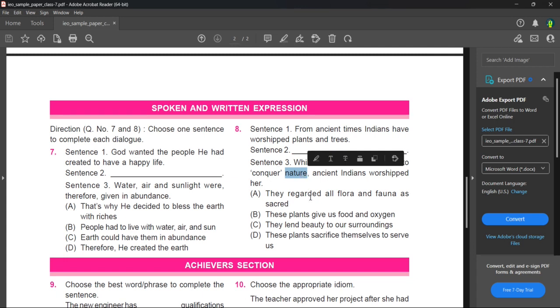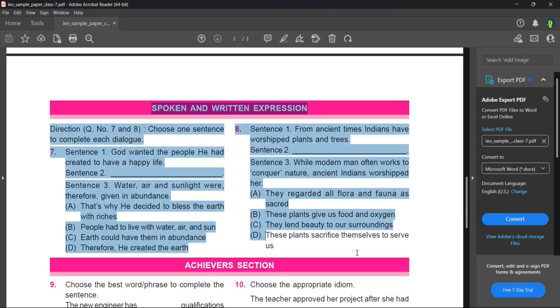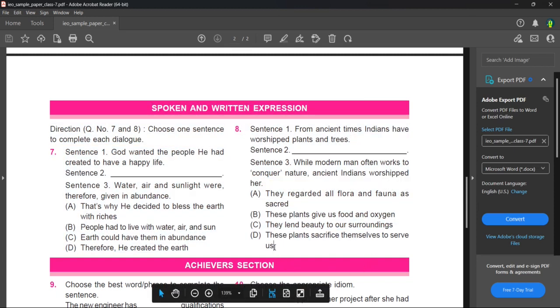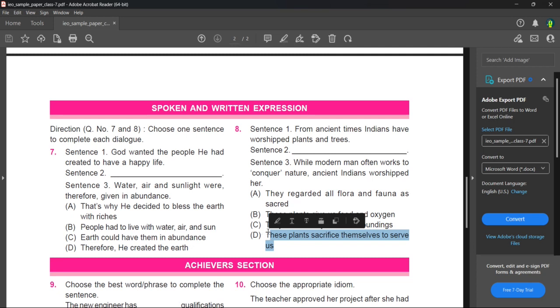If it said conquer beauty, then we could give beauty as the answer. But here nature is there, so that was not a correct answer. These plants sacrifice themselves to serve us. That doesn't even relate to the topic, since they're talking about modern man in India. So the 8th answer is A.